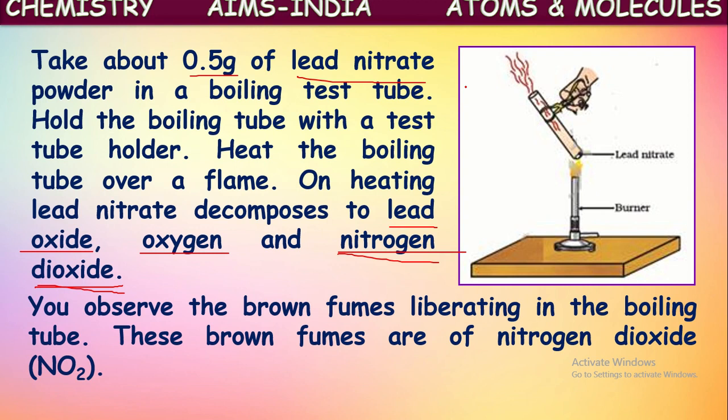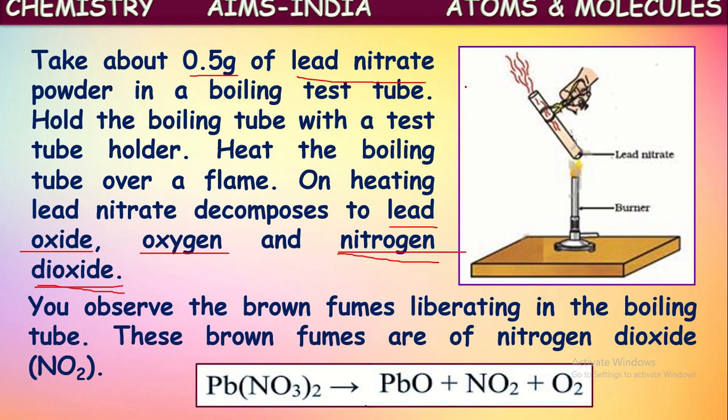We can observe the fumes of brown colored nitrogen dioxide gas coming out from the test tube. By that we can understand a decomposition reaction occurred. This is the equation related to that. Lead nitrate on heating gives lead oxide, nitrogen dioxide and oxygen. This also comes under thermal decomposition reaction only, because it is also occurring with the help of heat energy.